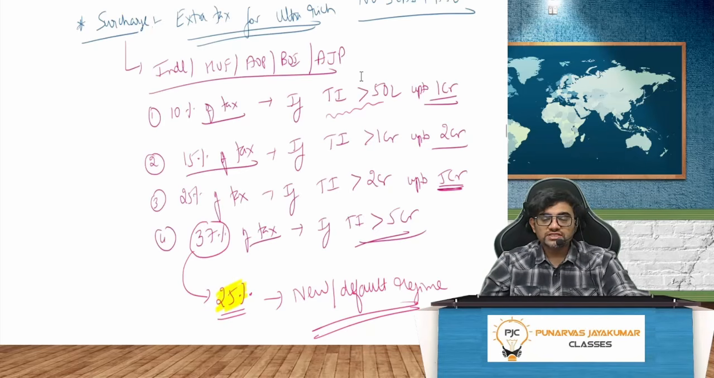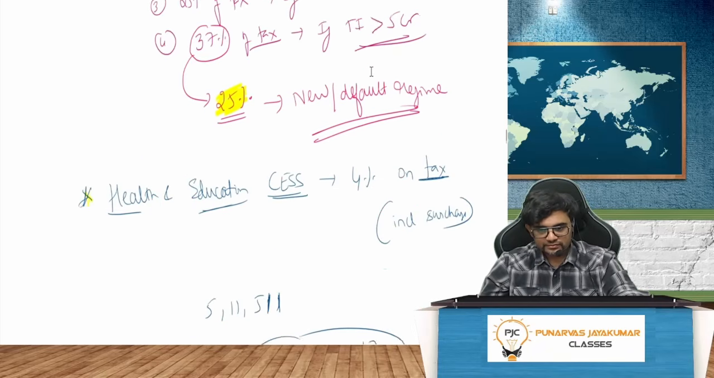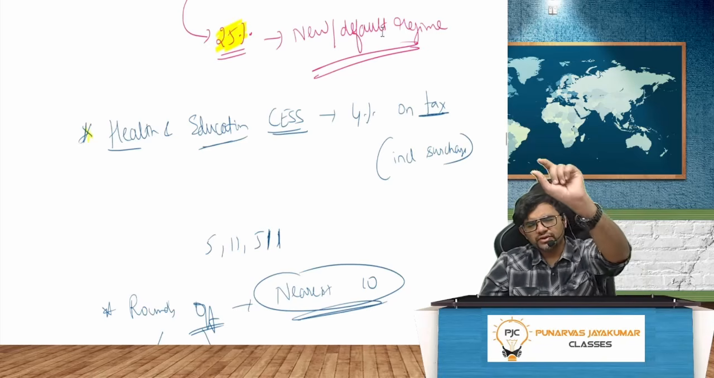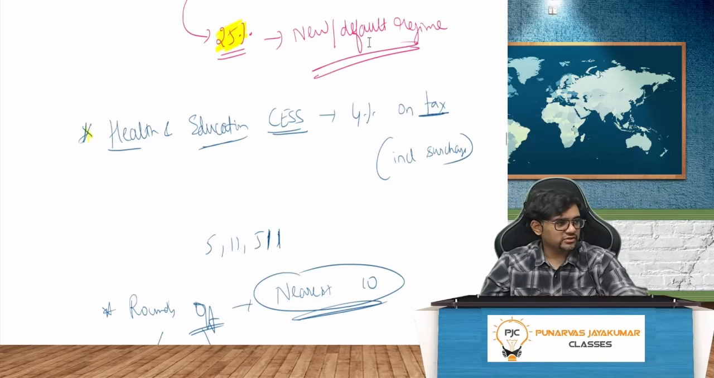So if the total income is 50 lakh to 1 crore, 10%. 1 crore to 2 crore, 15%. 2 crore to 5 crore, 25%. More than 5 crore, 37%. But the 37% is converted to 25% if you are going in the default regime, the new regime. Apart from that, health and education cess is 4% on tax, including surcharge. First you compute tax, then surcharge, then 4% on that.